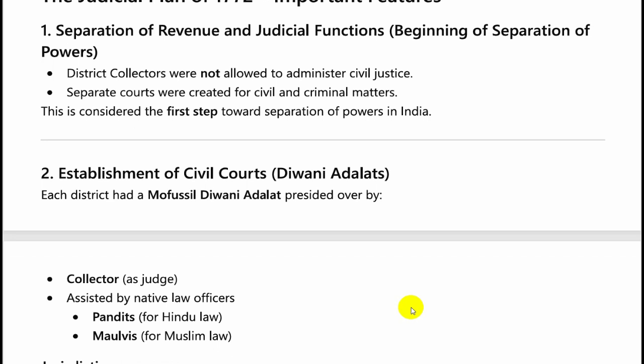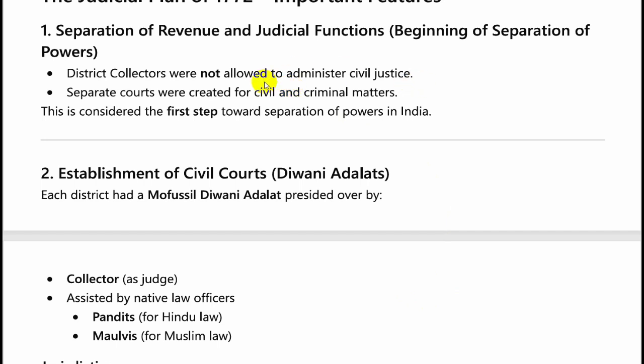District collectors were not allowed to administer civil justice. The civil and criminal matters were handled by separate courts. So these are two most important points, wherein the collectors were not allowed to administer civil justice.